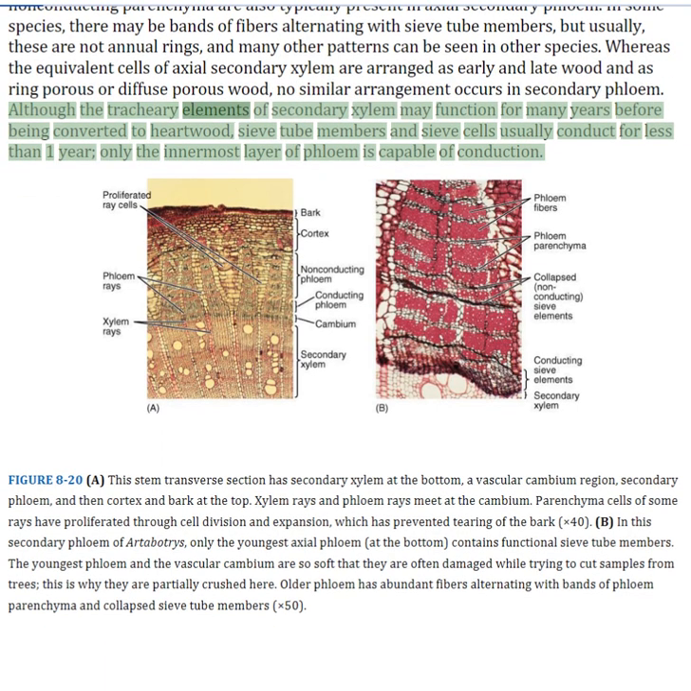Although the tracheary elements of secondary xylem may function for many years before being converted to heartwood, sieve tube members and sieve cells usually conduct for less than 1 year. Only the innermost layer of phloem is capable of conduction.